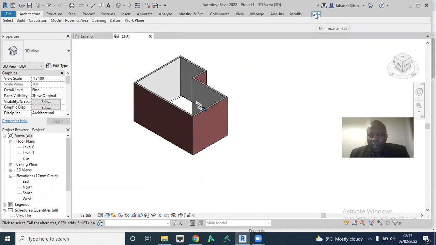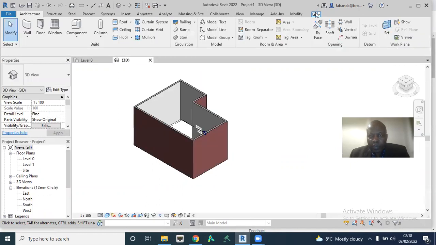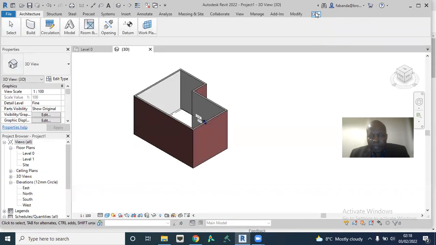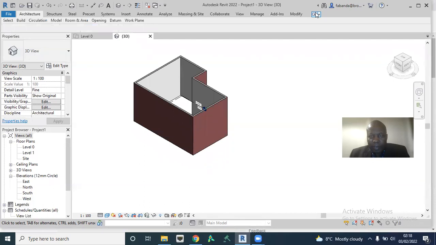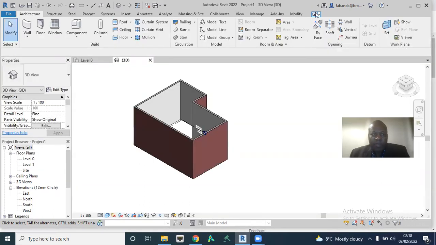You just need to come here on this little arrow, then you click here. You keep on clicking for about 2 to 3 times, or even 4, it really depends. So you see, your ribbon is back. Okay, so if I do that again, it disappears. Okay. And then everything is back.